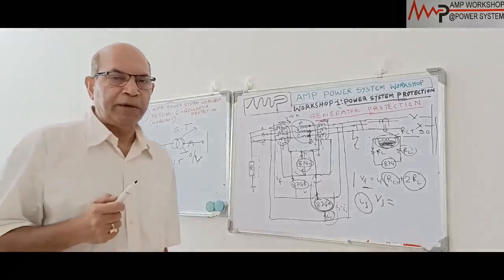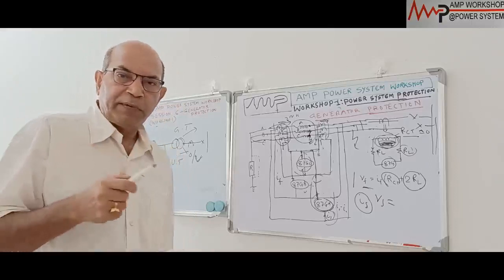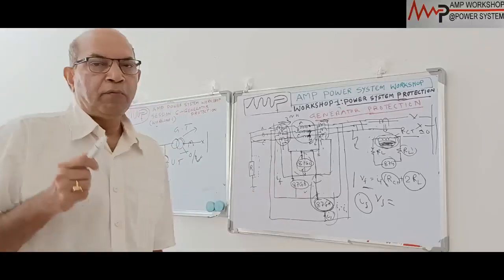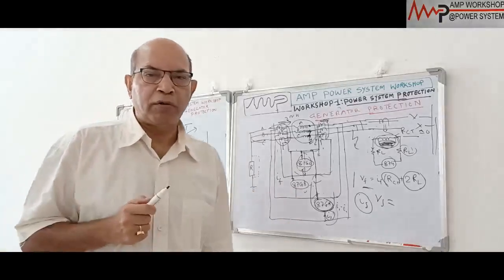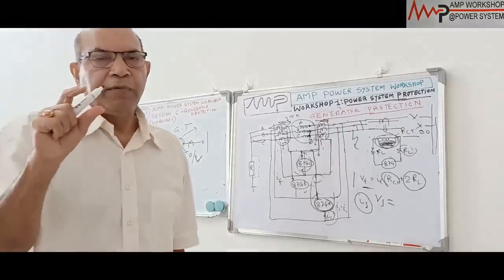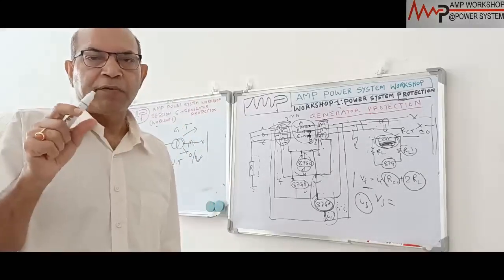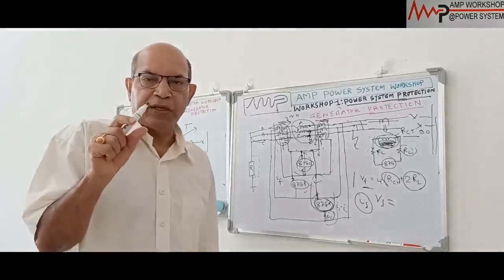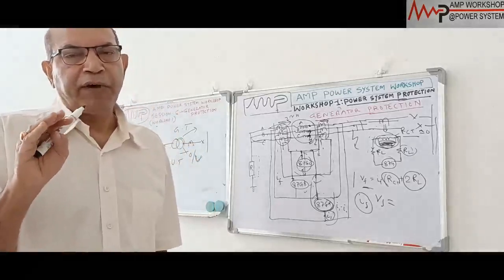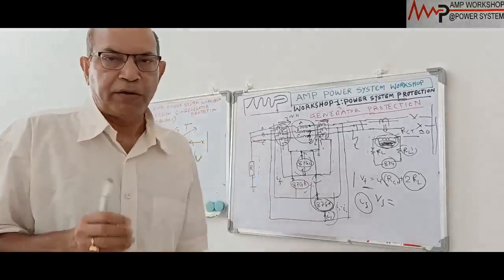In that case, what will happen? The relay will be biased. When the fault current goes, differential fault current will pass through the relay. For up to any fault current, it will not operate. It will give some restraint up to a certain 5% of the fault current, whatever the setting value, 5% of the full load current of the machine. If we give up to 5% imbalance or differential current, the relay will not operate. We will give some bias.